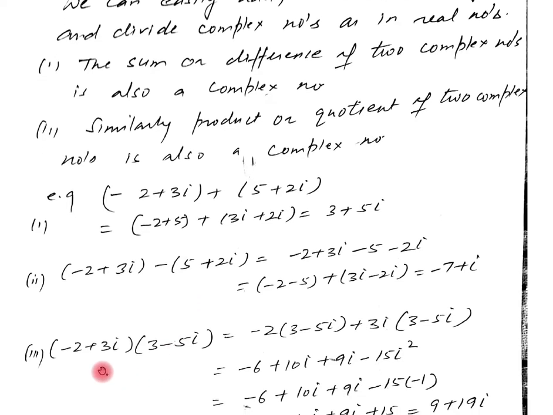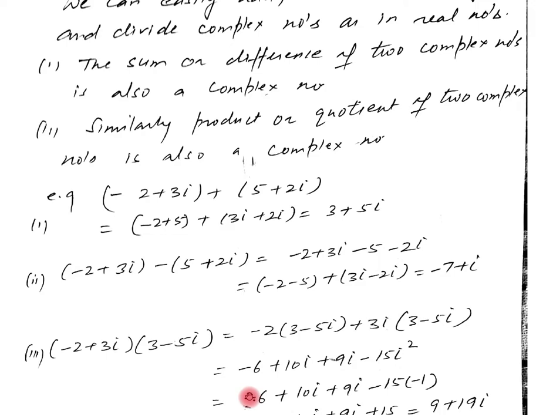Let us see the product of two complex numbers. Now we have to multiply. We just multiply these two by using the distributive property. Now simply the brackets can be opened: minus 2 into 3 minus 5 iota plus 3 iota into 3 minus 5 iota. You can easily open the bracket.